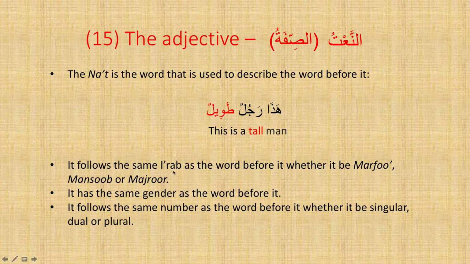So the na'at follows the same i'rab as the word before it, whether it be marfu', mansub, or majroor. So in this example, طويل, the na'at is marfu', because the object that it is describing, رجل, is also marfu'. So it follows the same i'rab. The na'at also has the same gender as the word before it. So رجل is masculine, so طويل would be masculine as well. And it follows the same number as the word before it, whether it be singular, dual, or plural. So the na'at follows the same form as the object that it is describing.